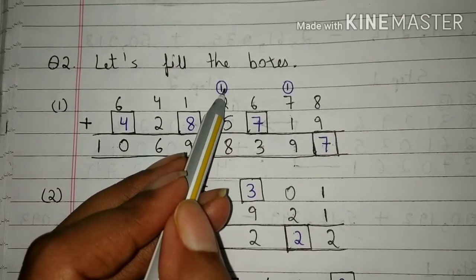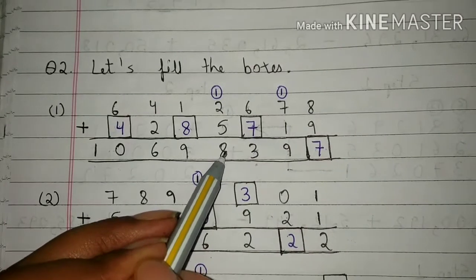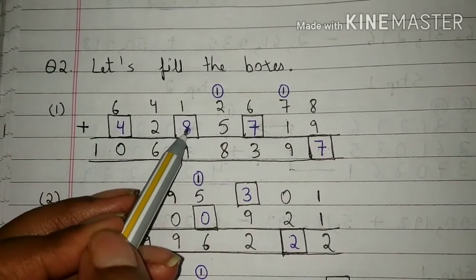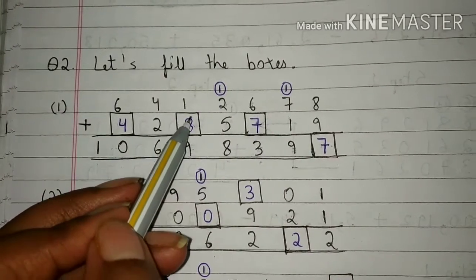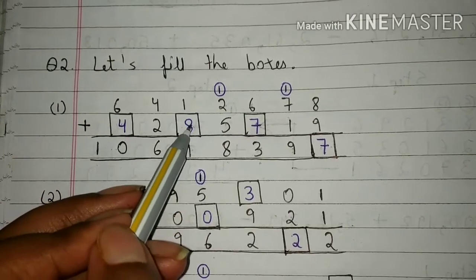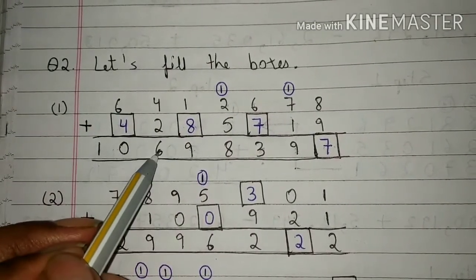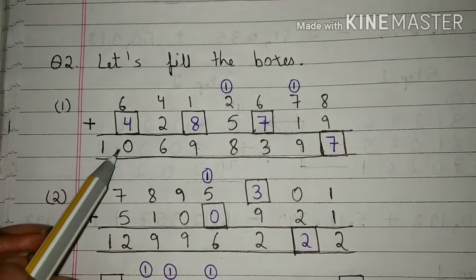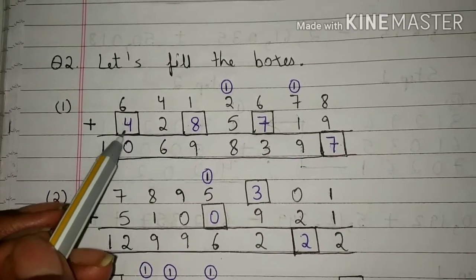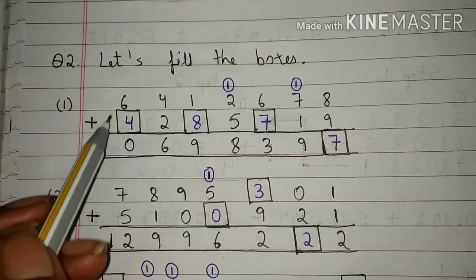2 plus 1 is 3 and 3 plus 5 is 8. 9 minus 1 is 8. Students, we will write 8 here because 1 plus 8 is 9. 4 plus 2 is 6. 10 minus 6 is 4. Students, we will write 4 here because 6 plus 4 is 10.